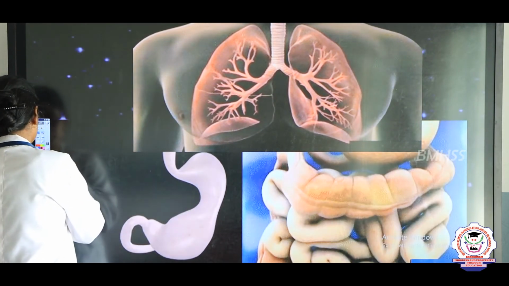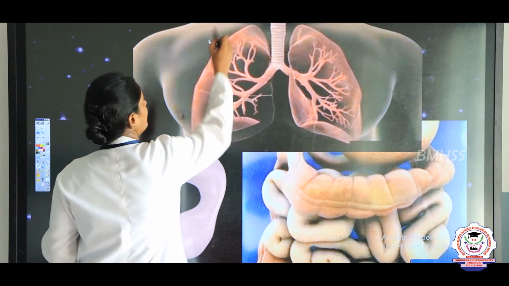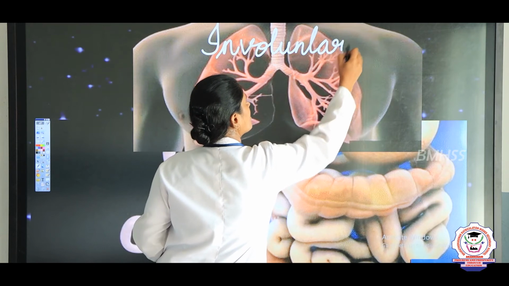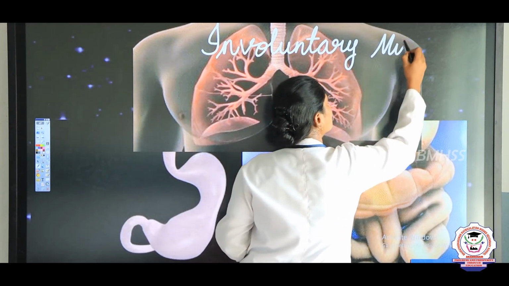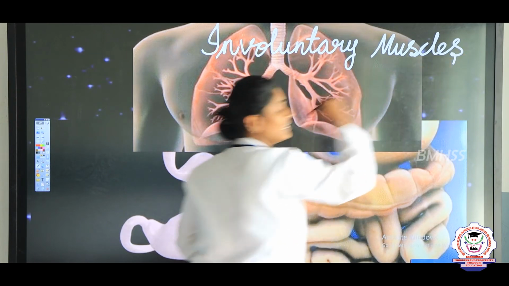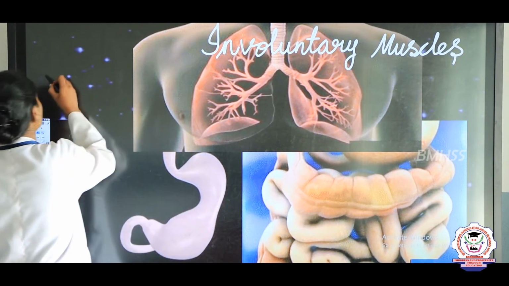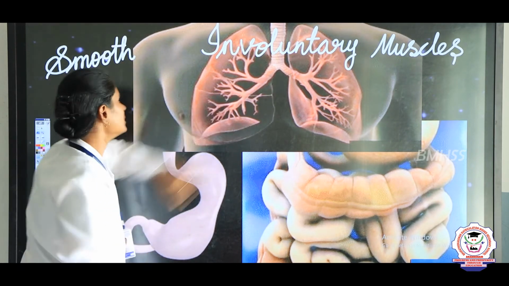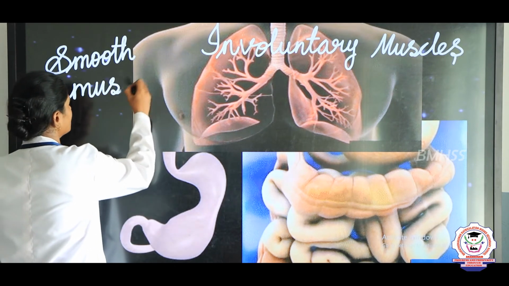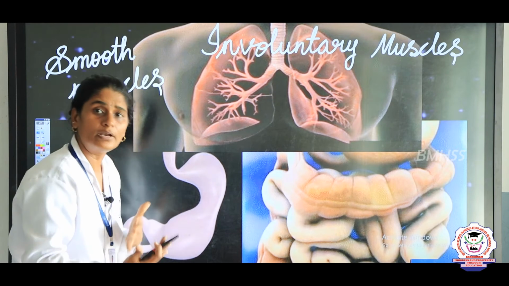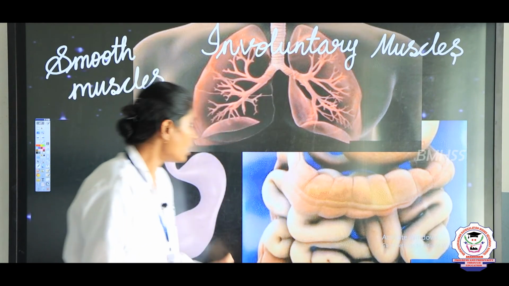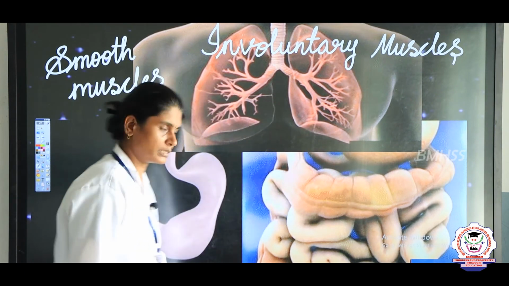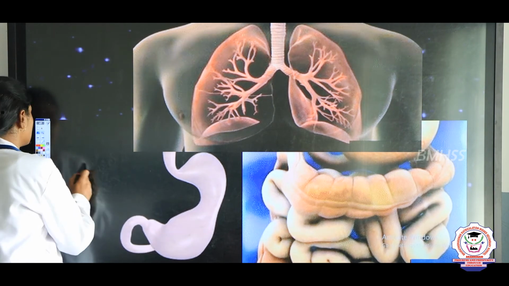So now let us see. This is the involuntary muscle. These involuntary muscles are also called smooth muscles. And where can we see these involuntary muscles? We can see the smooth muscles in our lungs, in our stomach, in our intestine.